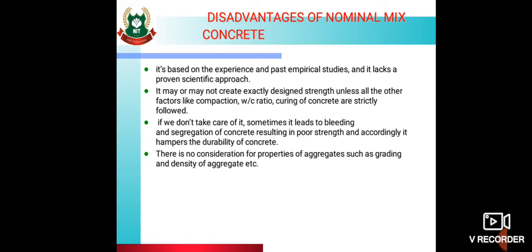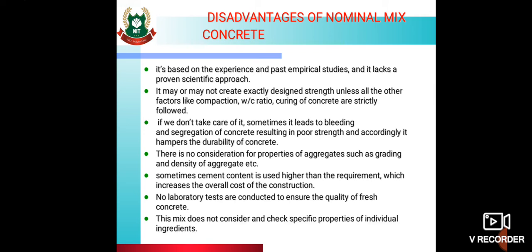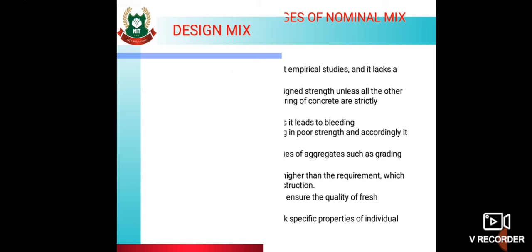Then there is no consideration for properties of aggregates such as grading and density of aggregates. Sometimes cement content is used higher than required, which increases the overall cost of construction. Then no laboratory tests are conducted to ensure the quality of fresh concrete. So these are the disadvantages of nominal mix. This mix does not consider and check specific properties of individual ingredients.